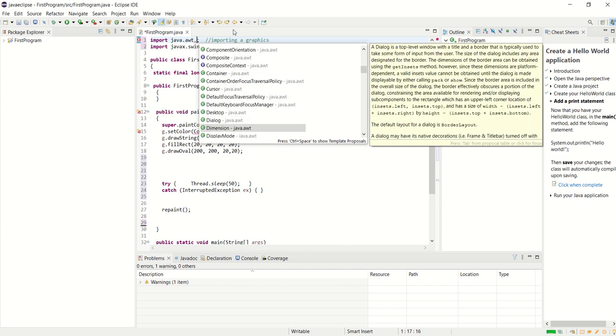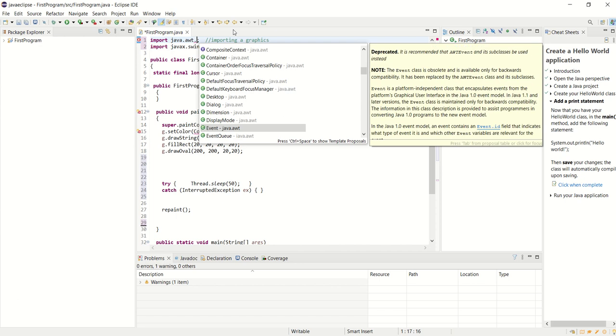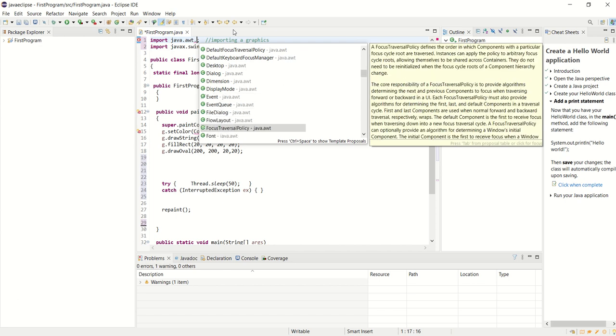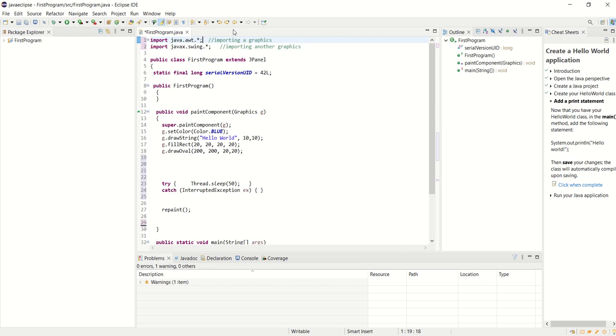Sometimes you'll see people import each one of these things individually, and so there's more import lines. I'm just doing a star and I say import it all. So all of the standard graphics library, which is AWT, and all of the modern graphics library, which is Swing. Well, that's what those lines are doing.